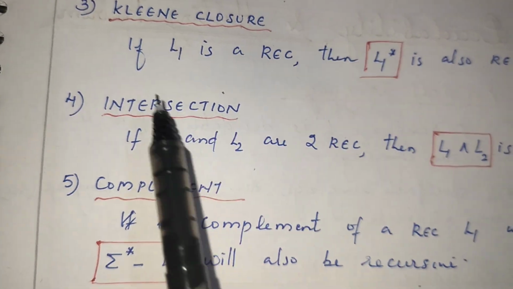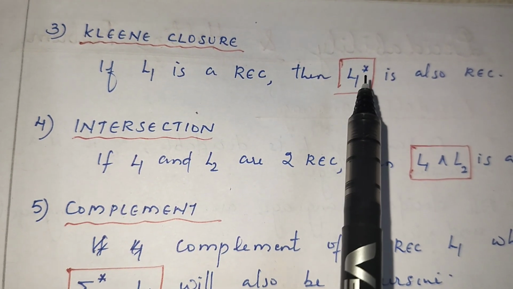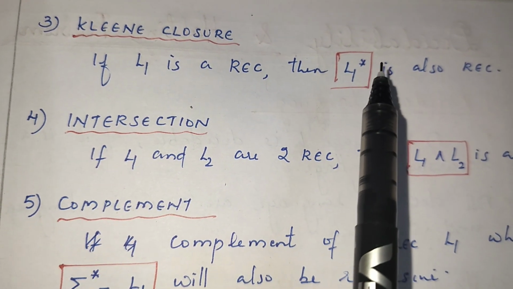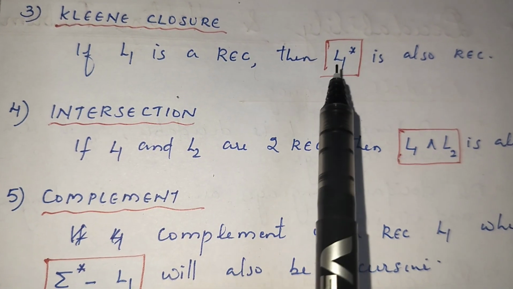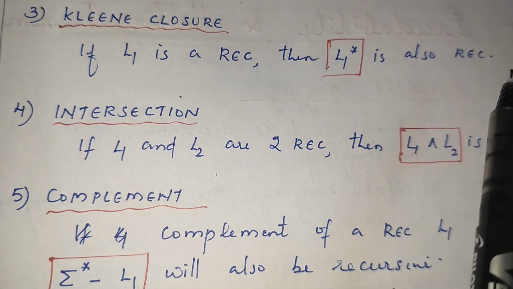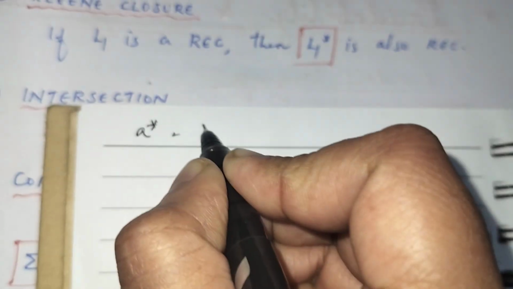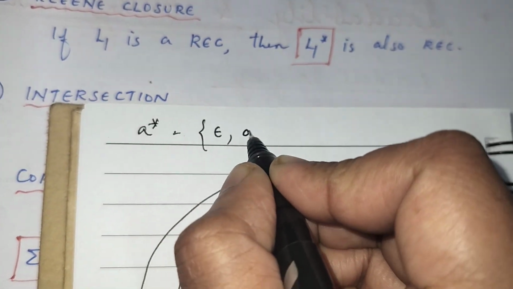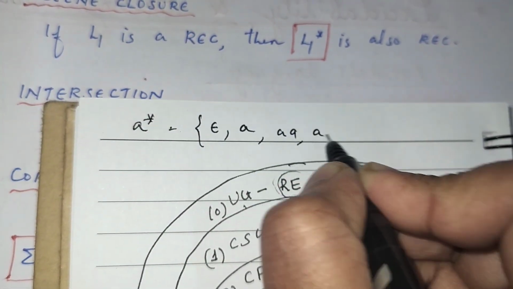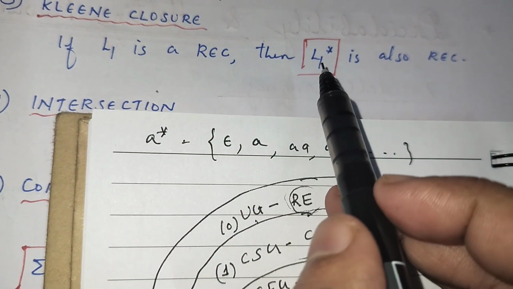Next is Kleene closure. If L1 is a recursive language, then L1 star is also recursive. What is A star? A star means epsilon, single A, double A, triple A, like that: zero or more A's.